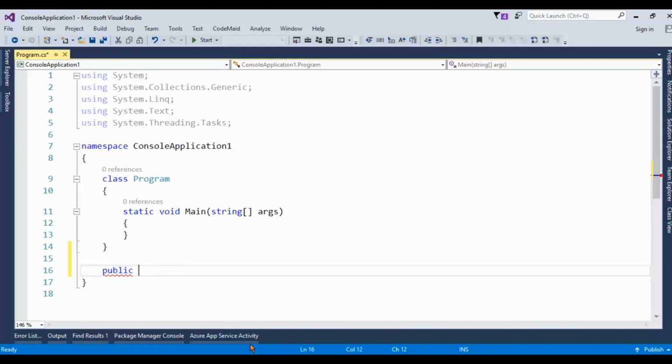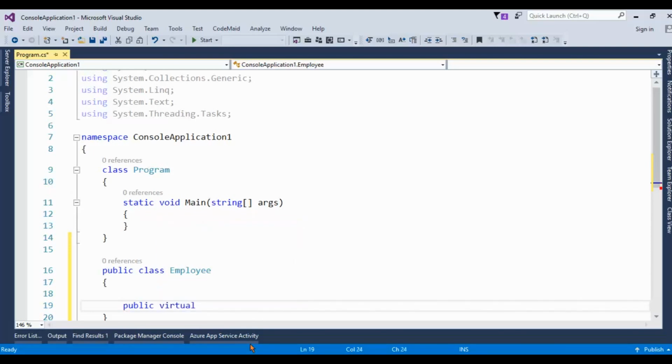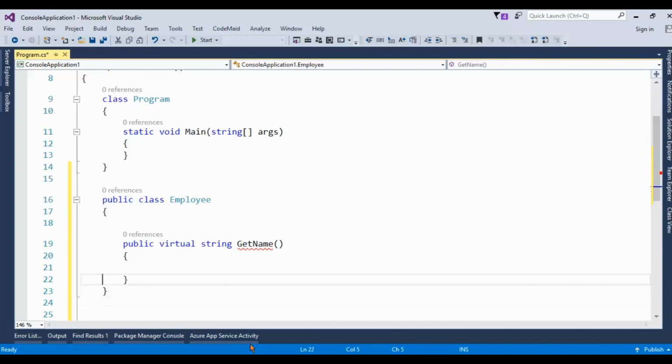Let's create a public class, suppose Employee, and here we have one virtual method, public virtual string GetName. Let's return something, let's return Anika.